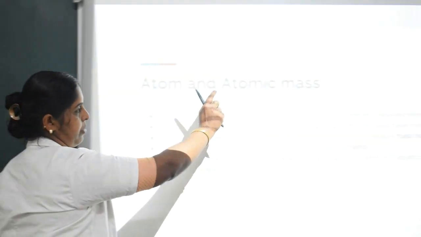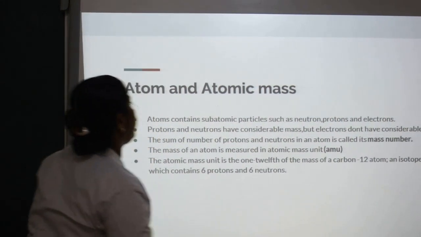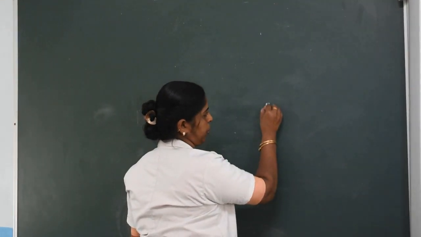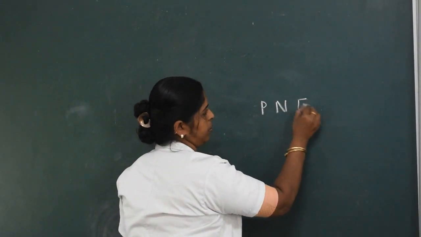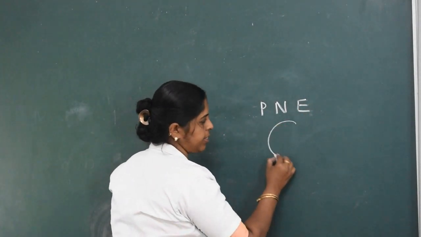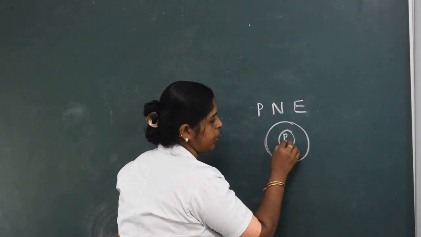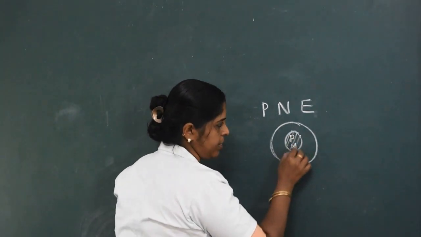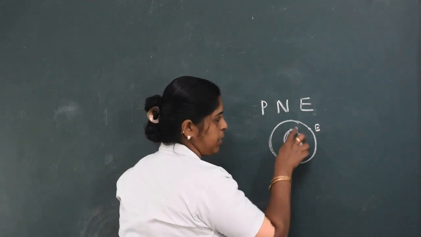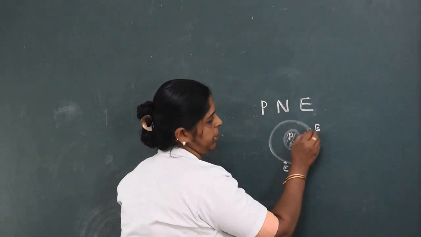Let's see atom and atomic mass. Atoms are the smallest particles of matter. An atom contains subatomic particles like protons, neutrons and electrons. The protons and the neutrons are present inside the nucleus, and the electrons are revolving around the nucleus.